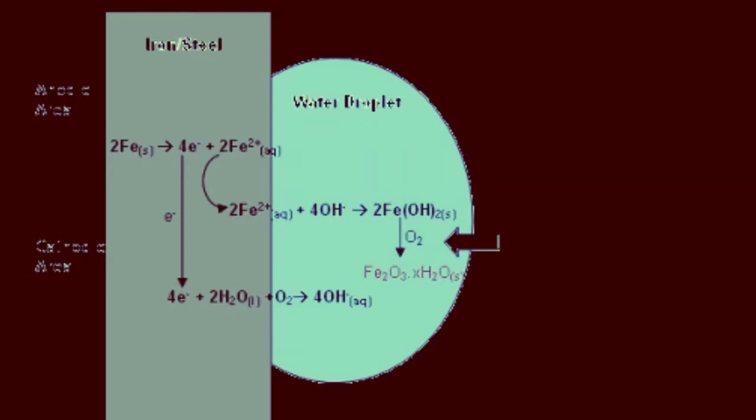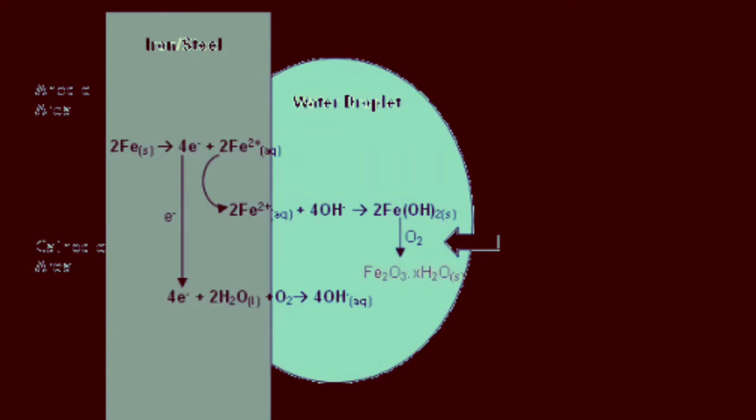At this side the metal atom removes 2 electrons, and these electrons go towards the water layer, while oxygen and carbon dioxide from the air dissolve in water, and the water changes into carbonic acid.